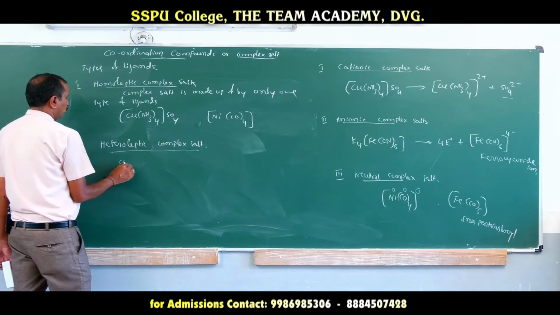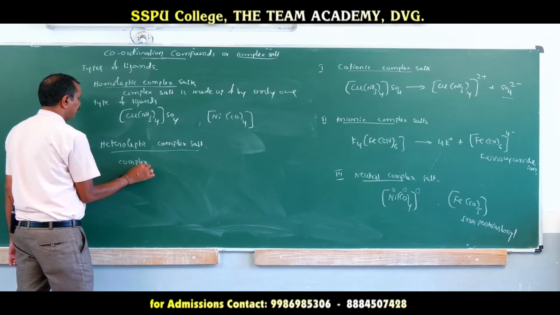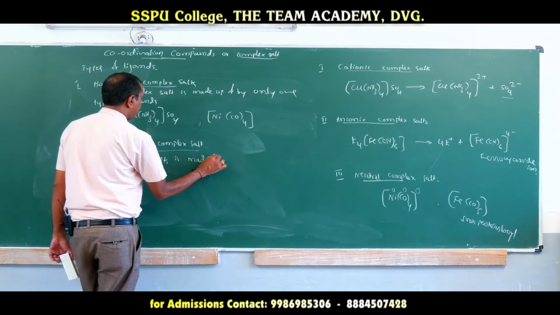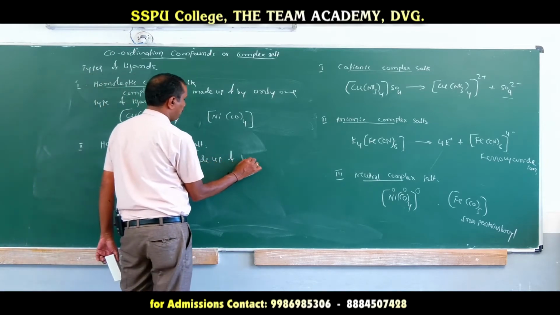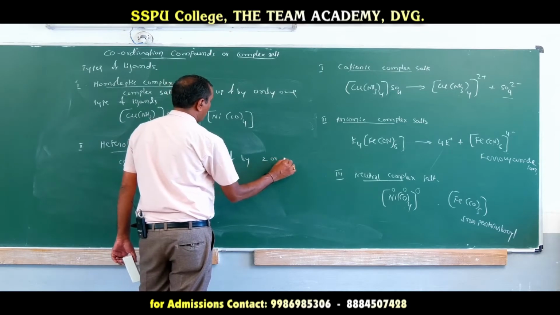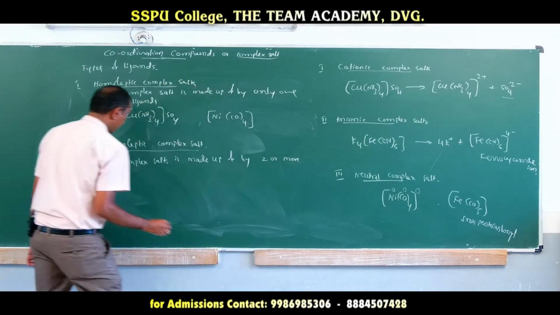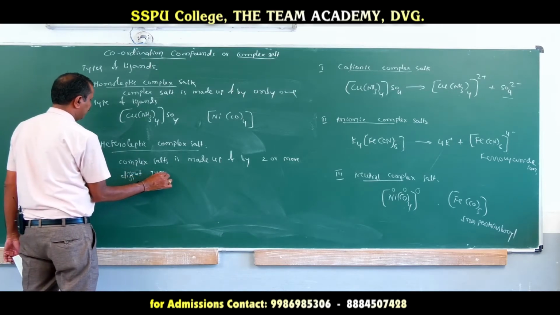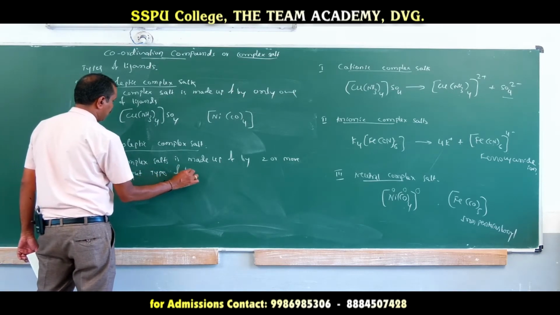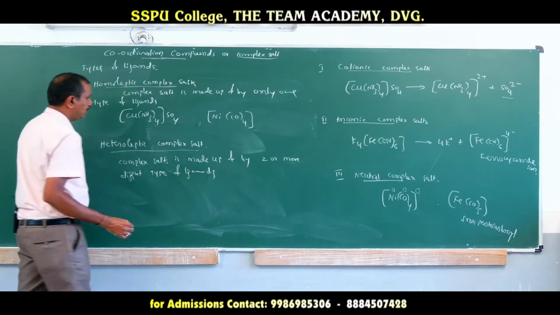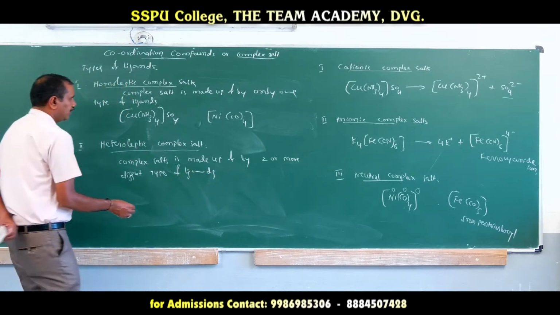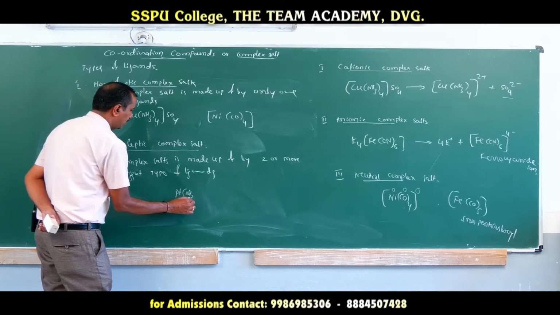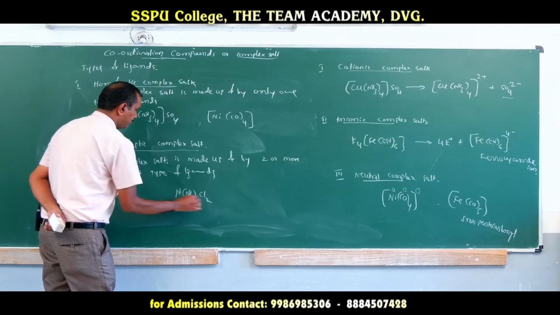Those complex salts which are made up of two or more different types of ligands are called heteroleptic complex salts. For example, Pt(NH3)2Cl2.